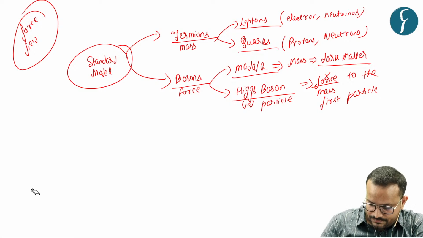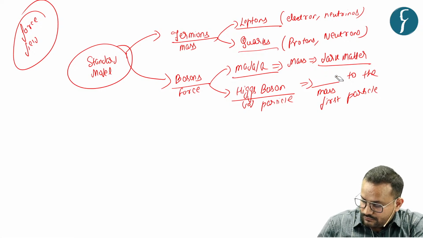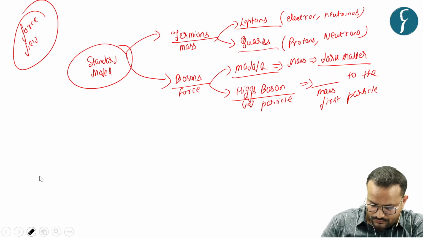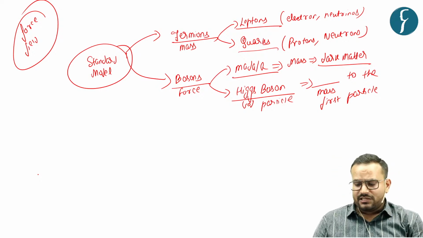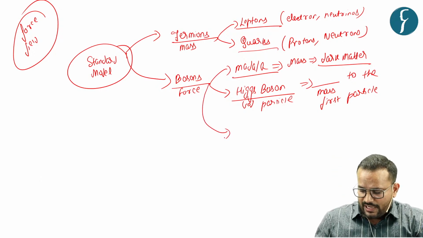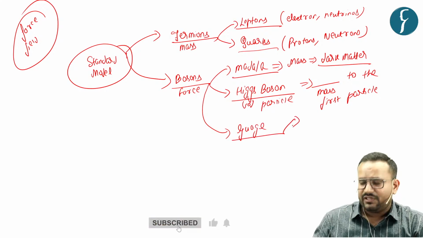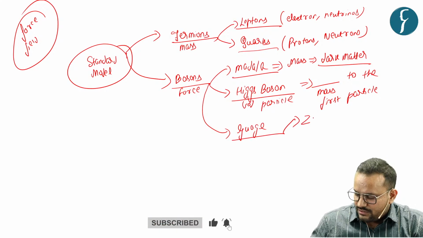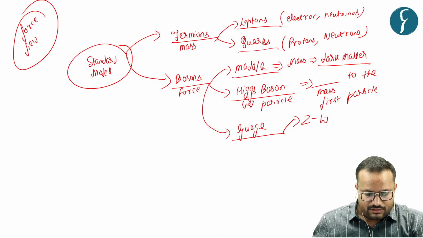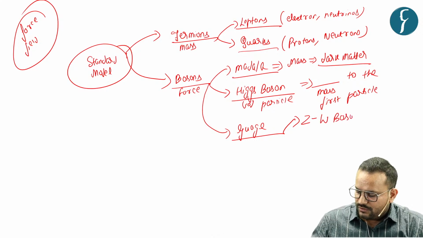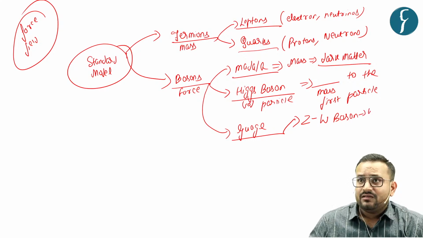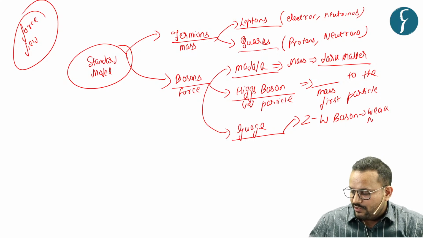So this is Higgs boson. Then thirdly, you have the gauge bosons, where you have three categories, that is Z and W boson, which symbolize weak nuclear force.